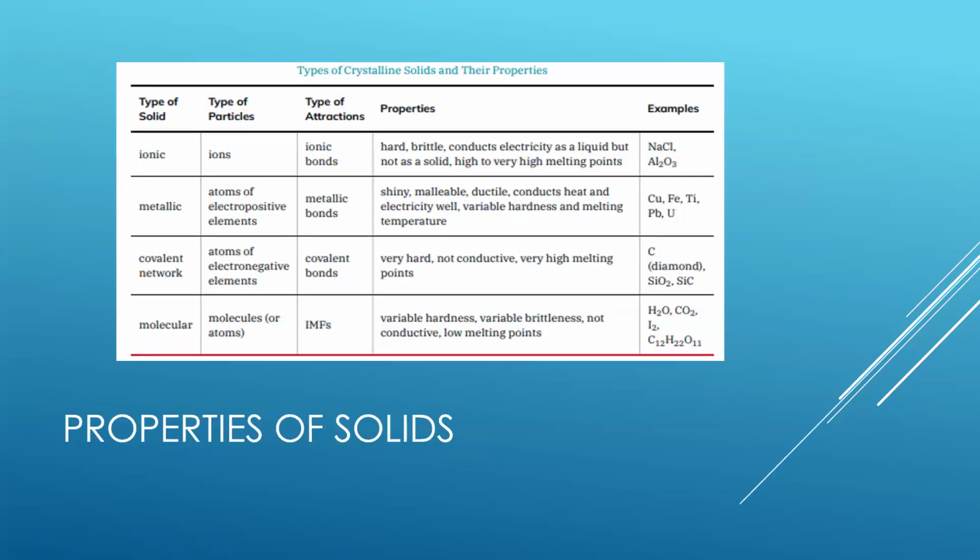Here's a lovely table to help you categorize in your brain the different types of solids and the different types of particles that are within those solids, what type of attractions they have, their properties, and some examples. So you can use this for reference as you're doing homework or going through the end of the chapter problems, studying for the exam.